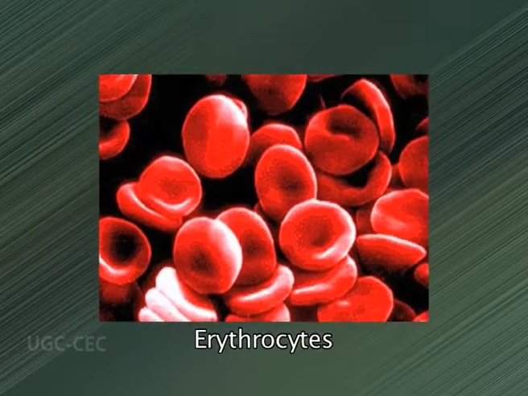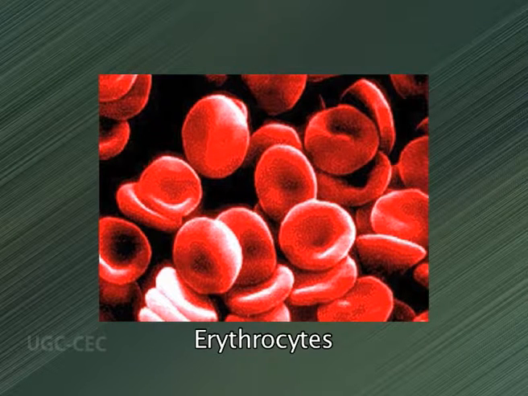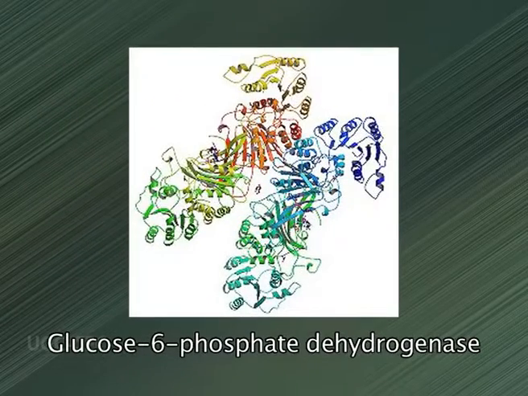In erythrocytes, the NADPH provided by the pentose phosphate pathway is so important in preventing oxidative damage that a genetic defect in glucose 6-phosphate dehydrogenase, the first enzyme of the pathway, can have serious medical consequences.